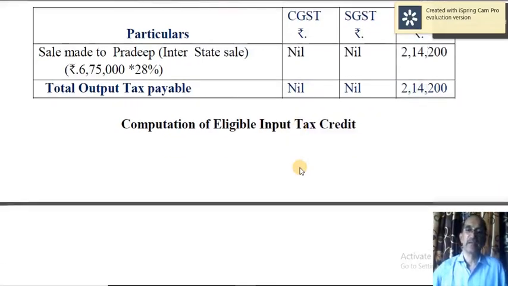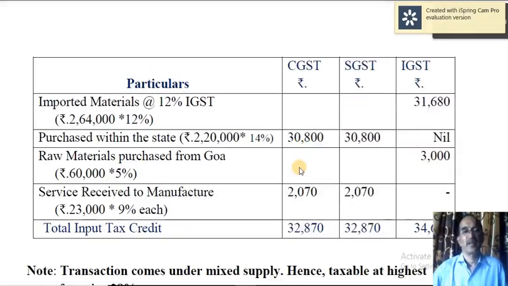Then computation of eligible input tax credit. Imported materials at 12%, so IGST 31,680. This is after adjustment, excluding IGST, so 31,200 on 2,64,000. And purchased within the state, you have to apply CGST as well as SGST, 50% of 28%, 14% each. So 30,800 and 30,800, nil IGST.